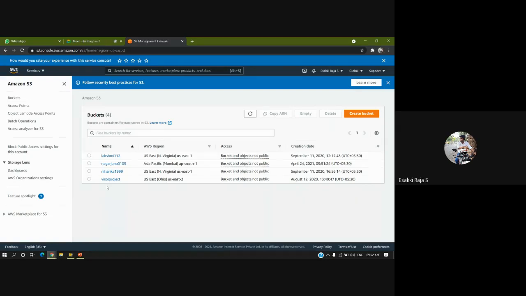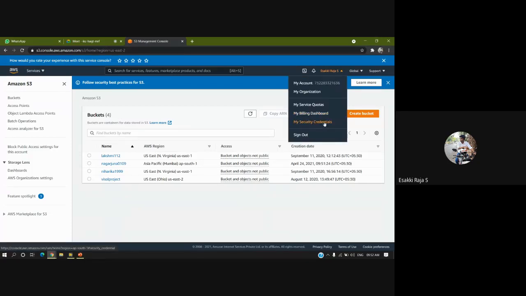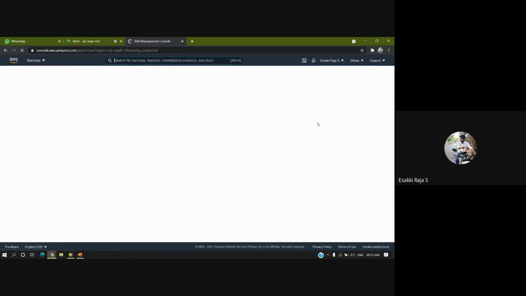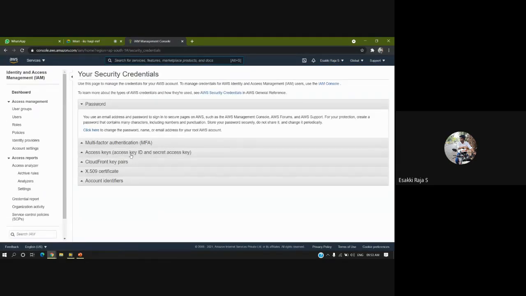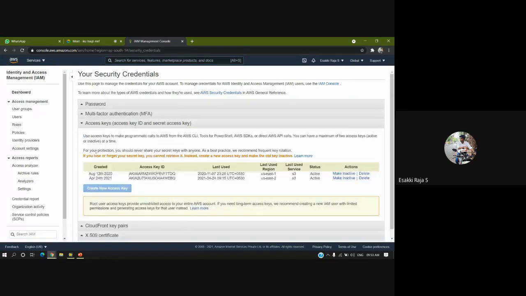In the same way, to access this AWS cloud, we have an option called keys. We have to enable and get the login credential. How can we access that credential? If we go to your account, we have an option called My Security Credentials. I'll click on it, and here we have access keys.